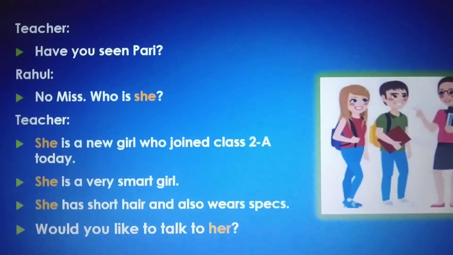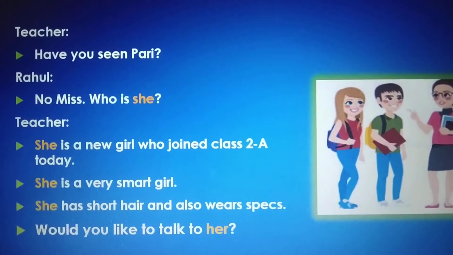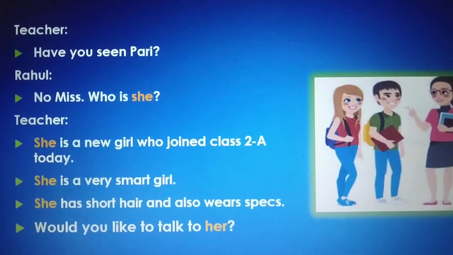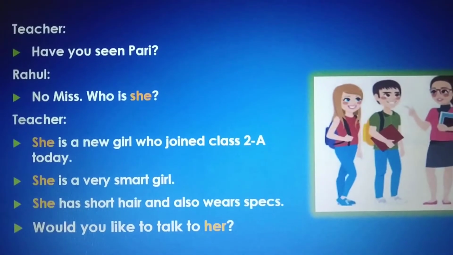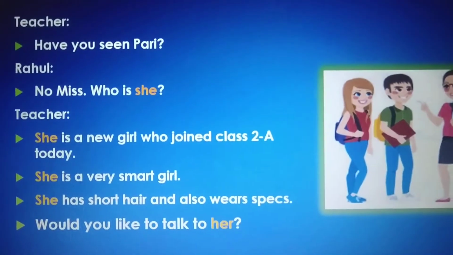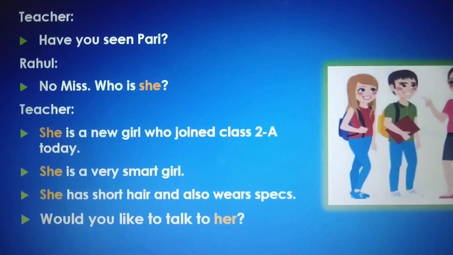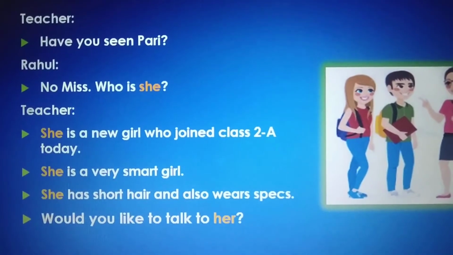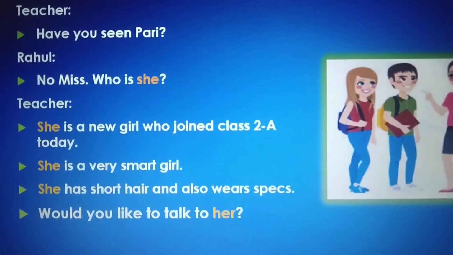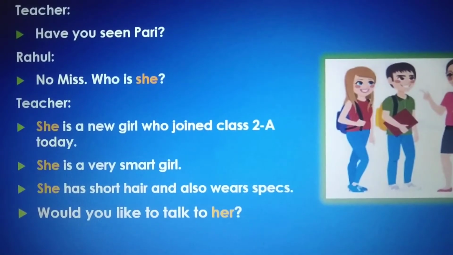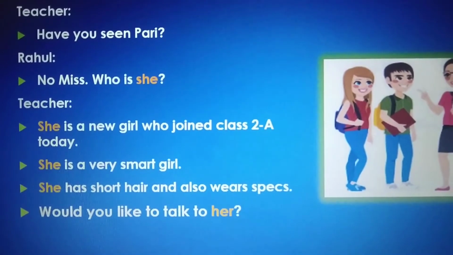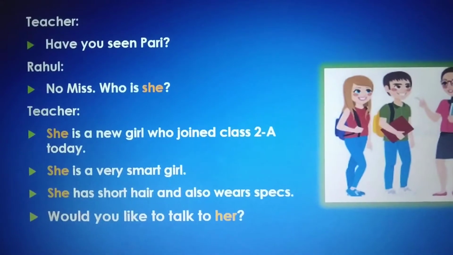Teacher: Have you seen Pari? Rahul: No miss. Who is she? Pari is a girl, so she can be used in place of Pari. Pari is a noun, she is a pronoun. Teacher is saying, she is a new girl who joined class 2nd A today. She is a very smart girl. She has short hair and also wears specs. Would you like to talk to her? So her is also a pronoun. Let's go to next page.